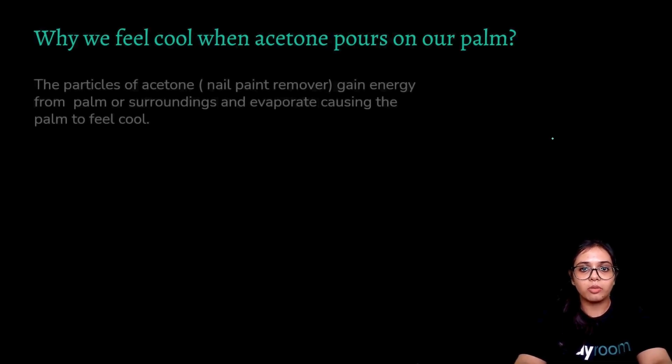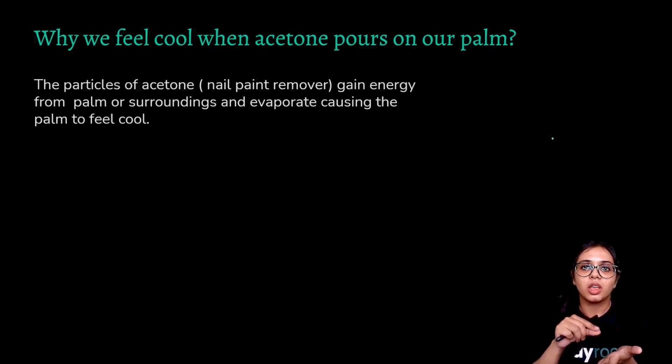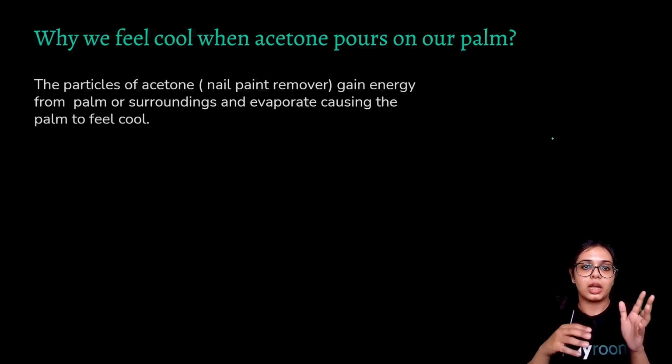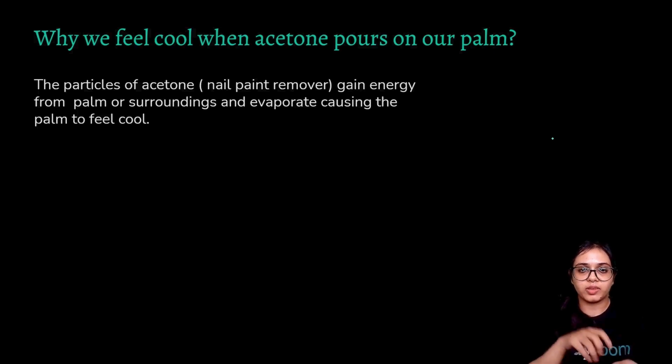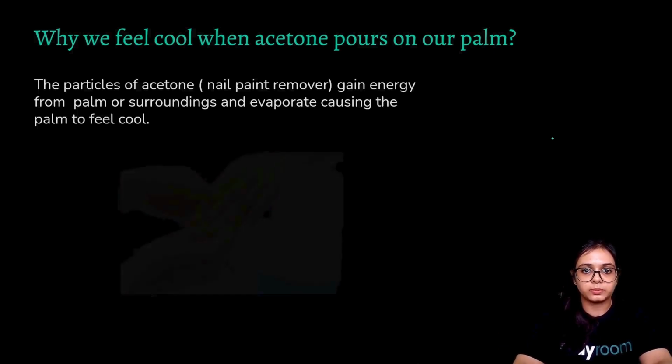Why do we feel cool when acetone is poured on our palm? The particles of acetone, which is the nail paint remover, gain energy from the palm or surroundings and evaporate, causing the palm to feel cool. So when you pour a few drops of acetone on your palm, the liquid droplets of the acetone absorb energy from your palm, and they use that energy to convert into vapor. Because they are taking energy from the surface of your palm, you feel cool.